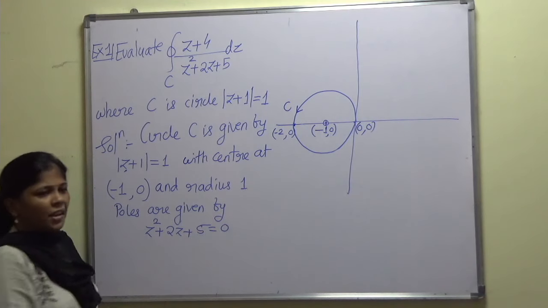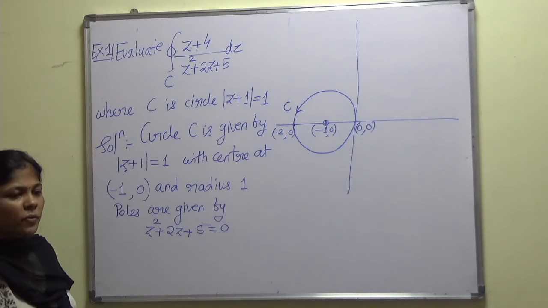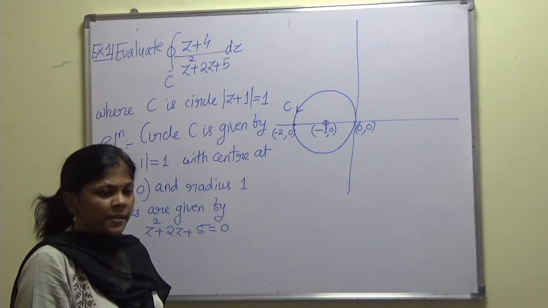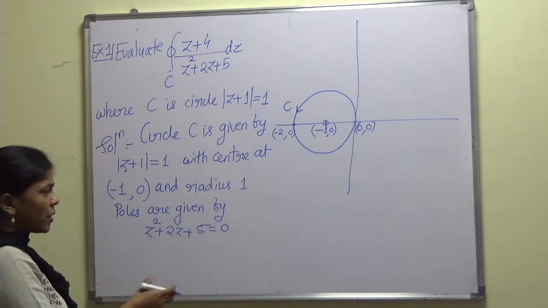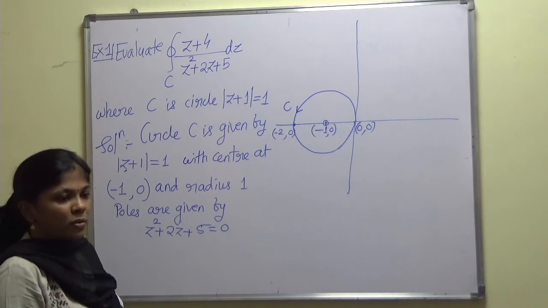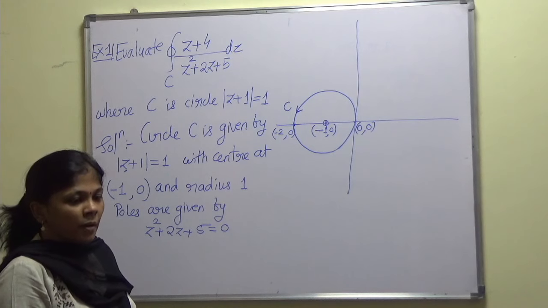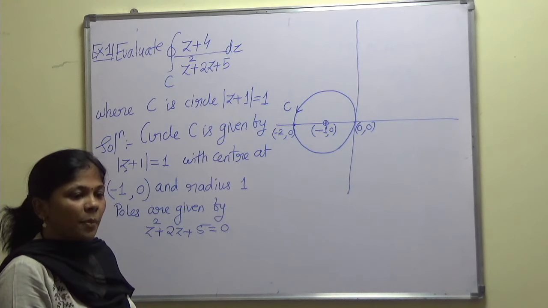This is a quadratic equation, so you will get two values for z. Find these two values by any means that you know, either by completing the square or by using the formula -b plus minus under root of b square minus 4ac upon 2a.